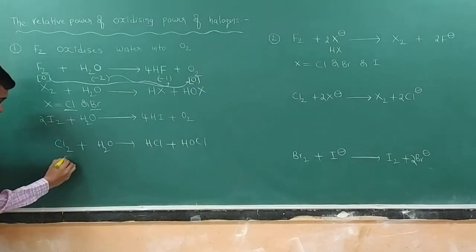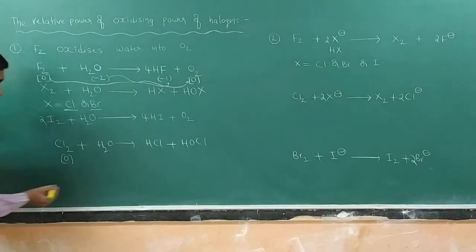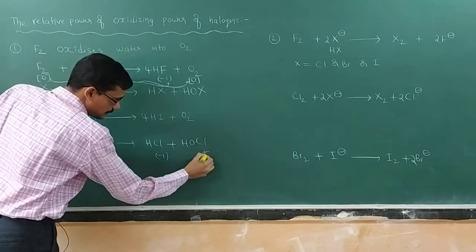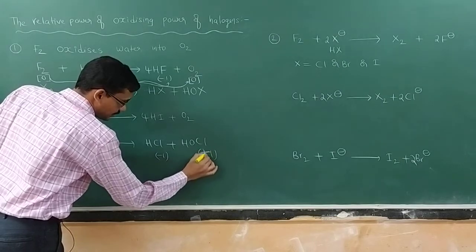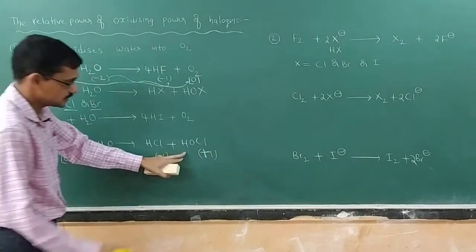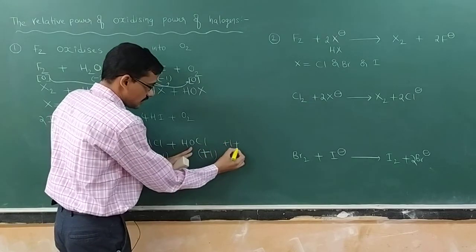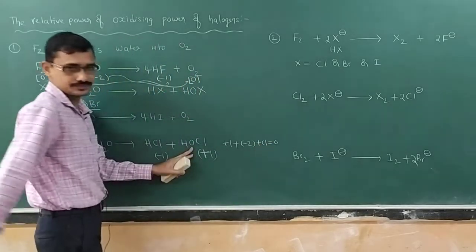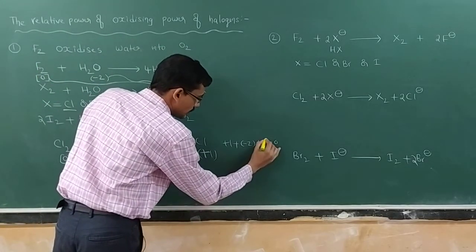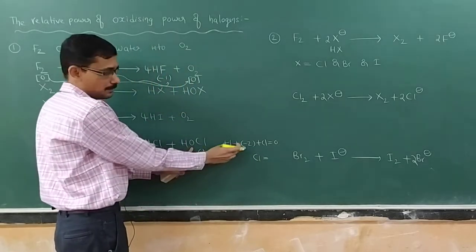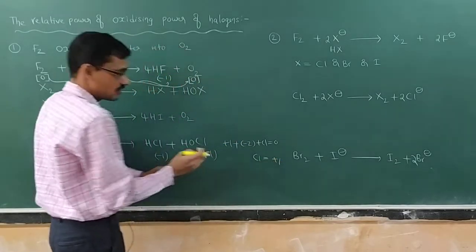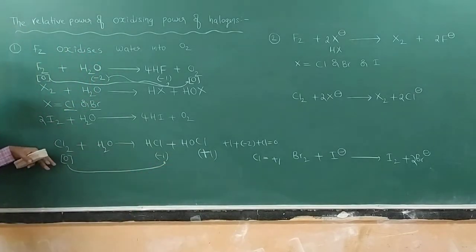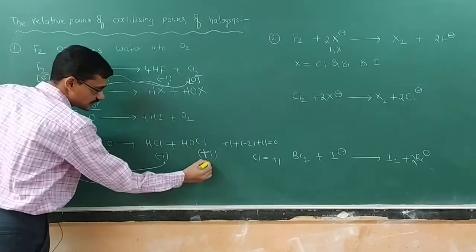Now, in this case, chlorine has 0 oxidation state, here it is -1 oxidation state, and here it is +1 oxidation state. I will explain. Hydrogen is +1, oxygen is -2, so chlorine is equal to how much? Cl is -2 +1, so -1 for the other; in HOCl it becomes +1 oxidation state. You see, 0 converting into -1 is reduction, and 0 converting into +1 is oxidation.